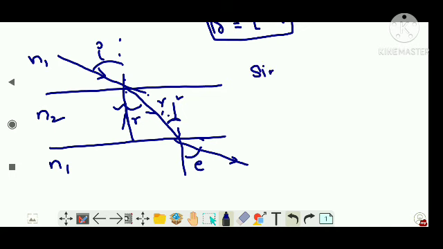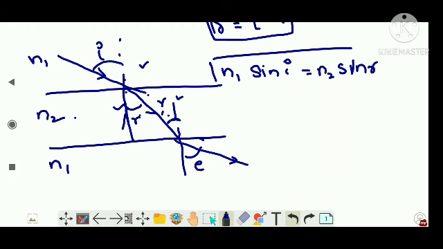So for this section, for medium 1 and 2, I will write sin I. I have to multiply with n1 because that is its corresponding refractive index, is equal to n2 into sin R, right? I could write it like this for this medium.